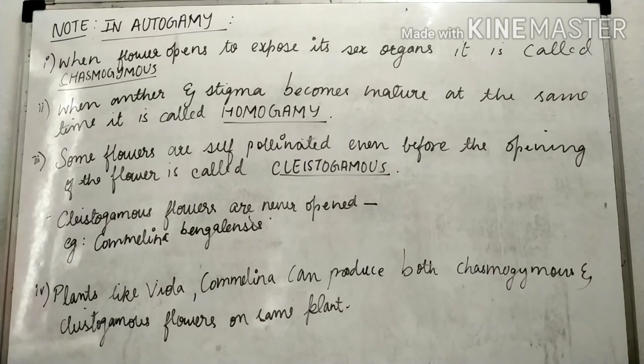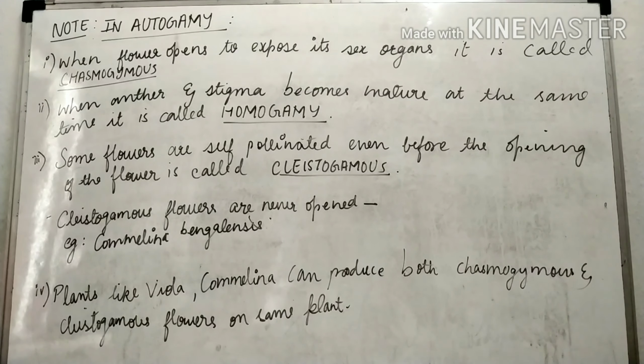Now the next is homogamy. When anther and stigma become mature at the same time for the process of pollination, it is called homogamy. In autogamy, in self-pollination, there is a term we call homogamy, in which anther and stigma become mature at the same time.